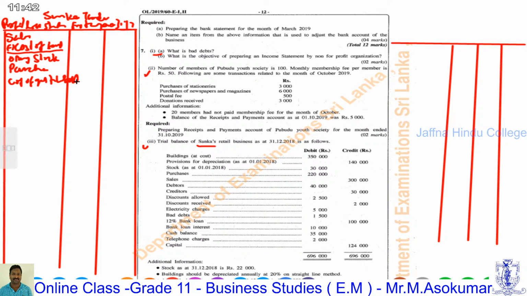The cost of sales is calculated by deducting closing stock from cost of goods to be sold. Therefore, minus closing stock. After deducting this, we can find cost of sales.